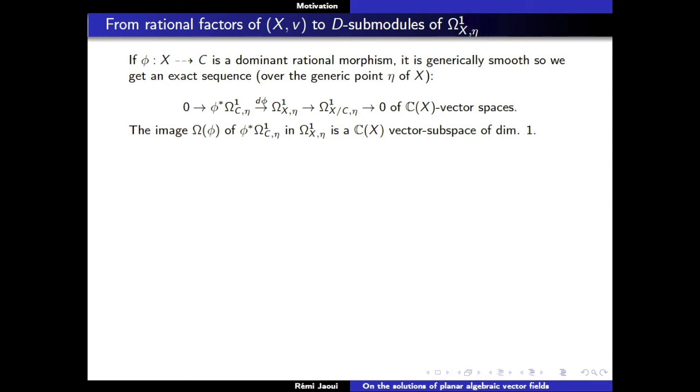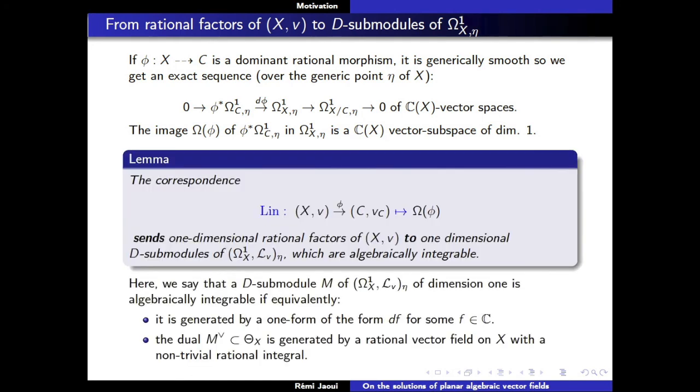This is a sequence of C(X) vector spaces, and I wrote it at the generic point of X. And I'm looking at the image by the first map of the first element of this exact sequence, and you see that it's just a C(X) vector subspace of dimension 1 of the space of one forms on X. And so the main thing to check is that if you take a rational factor, so for the moment it was pure algebraic geometry, I had no differential structure.